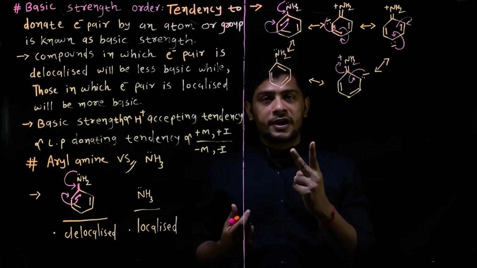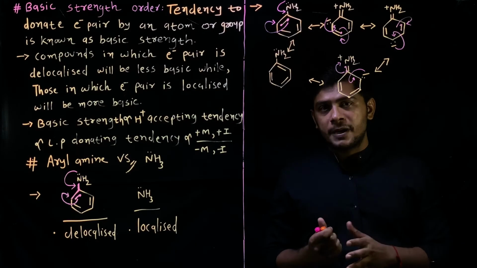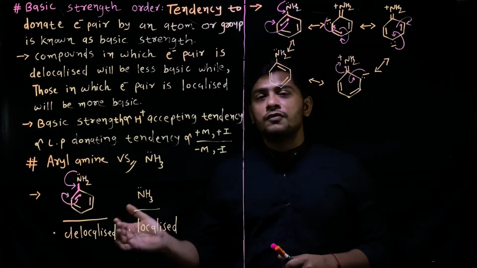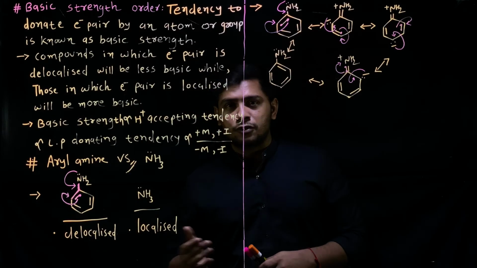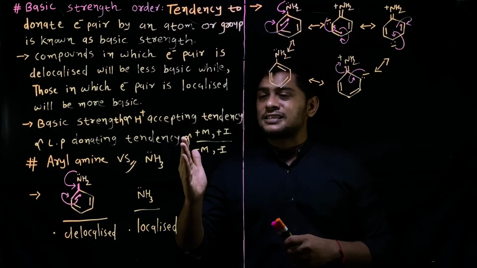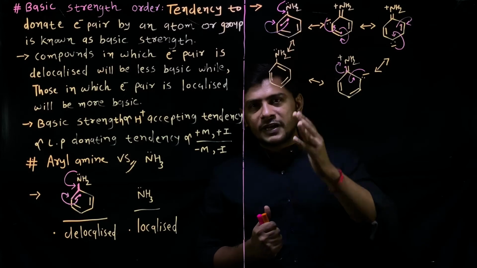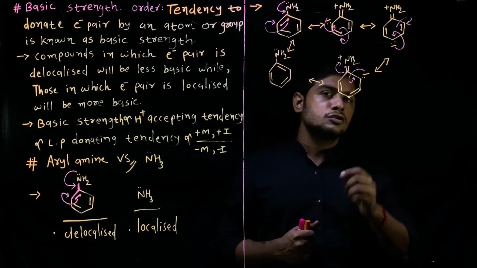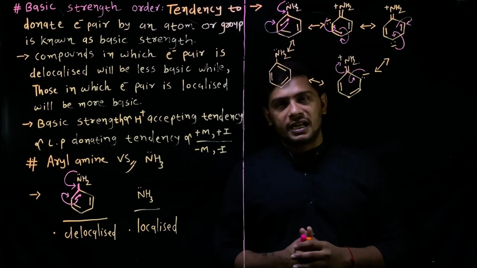So there are 2 points from which we can explain the basic strength of aniline, and we can compare the basic strength of aniline with ammonia. First is localization and delocalization of electron, and the second point is hydrogen accepting tendency. The hydrogen accepting tendency of aniline is very low because of the presence of positive charge on nitrogen in the resonating structures of aniline.